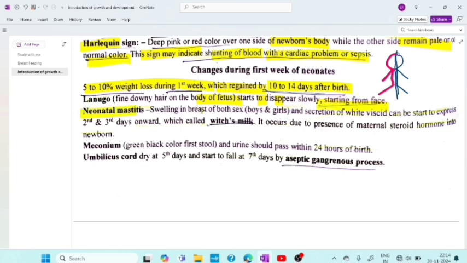Then neonatal mastitis, that is swelling in breast of both sexes, both boys and girls, and secretion of white viscid fluid can start to express from second and third days onward, which is called witch milk. It occurs due to presence of maternal steroid hormone in the newborn. Okay, it is called witch milk. Then meconium, green black color stool, and urine should pass within 24 hours of birth. I already told you that meconium should pass within 24 hours of birth. Then umbilical cord dries at 5th day and starts to fall at 7th day by aseptic gangrenous process.